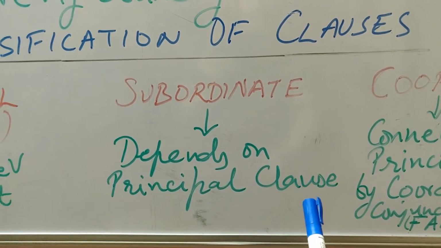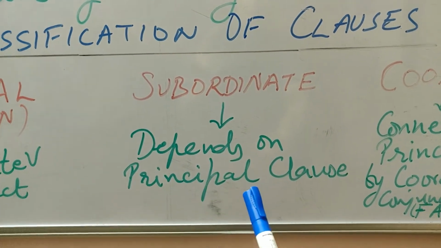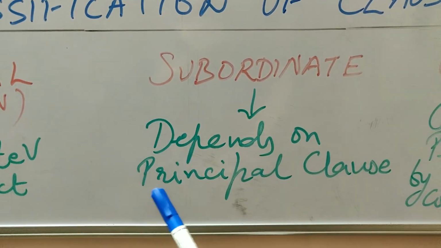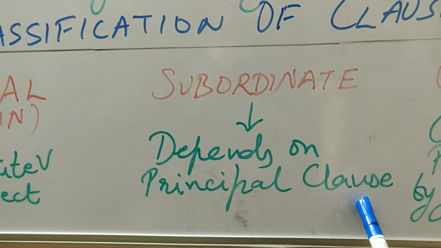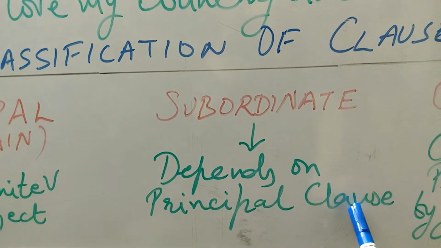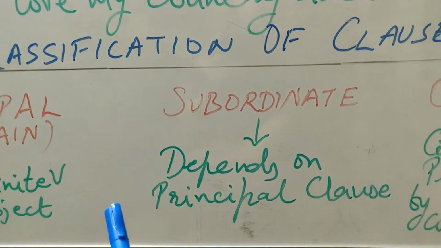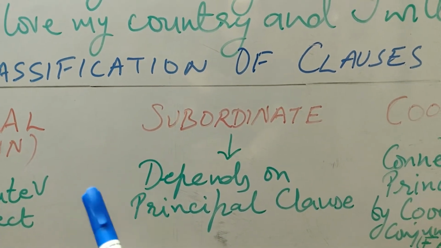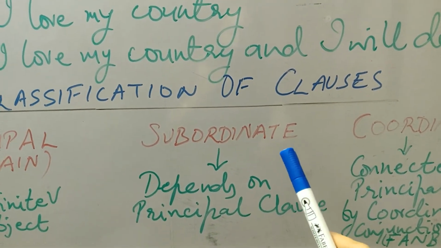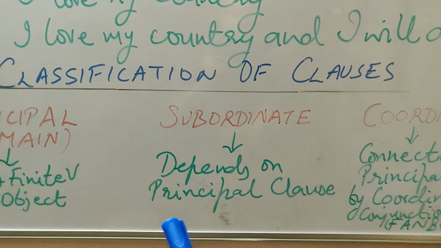As this second part of the sentence is joined to the first part with when, it will be a subordinate clause, and a subordinate clause generally does not stand on its own. When I go for a picnic, you cannot write on its own. It is dependent on I love eating pizza. So I hope you have understood from the example that it depends on the principal clause.